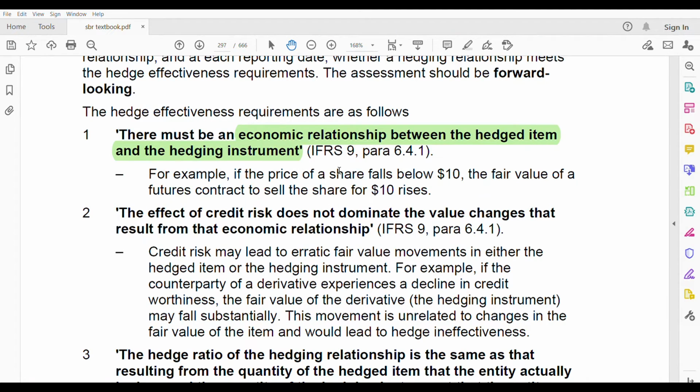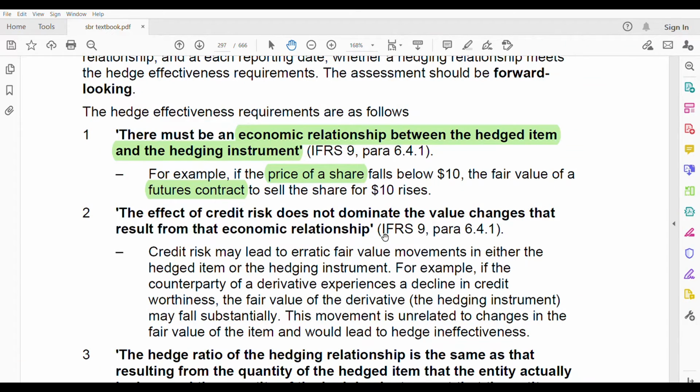So what is the hedged item and the hedging instrument? The hedged item is the price of the share. You are hedging this because you want to protect the fair value of the share. And the instrument you use to hedge that is known as the hedging instrument, which is a future contract. Both of them should have some economic relationship. Can you see that relationship? This is falling by 10 and this is increasing by 10. So it is offset.